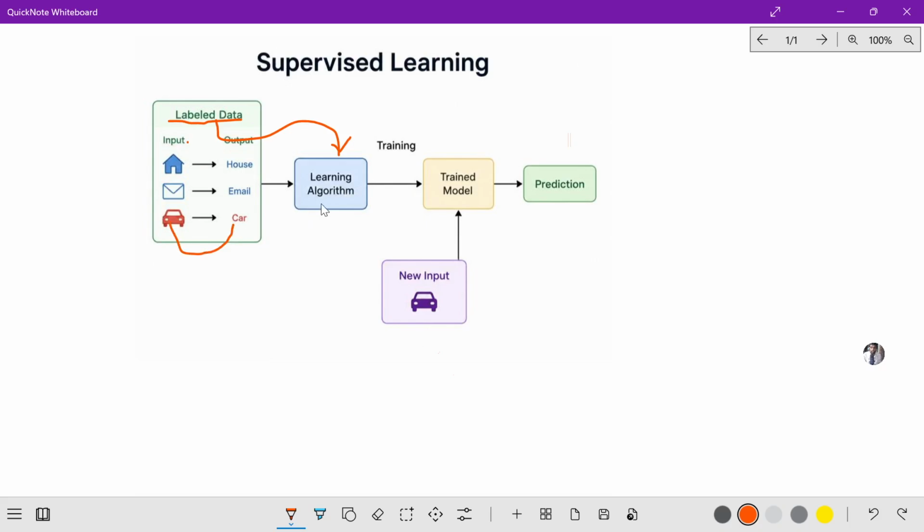Then, after training, the trained model takes the new input and predicts the output. This is called the supervised learning algorithm. The basic important steps are: first the labeled data, second the learning algorithm, third the trained model, and new input prediction. These are all the main steps in the supervised learning algorithm.